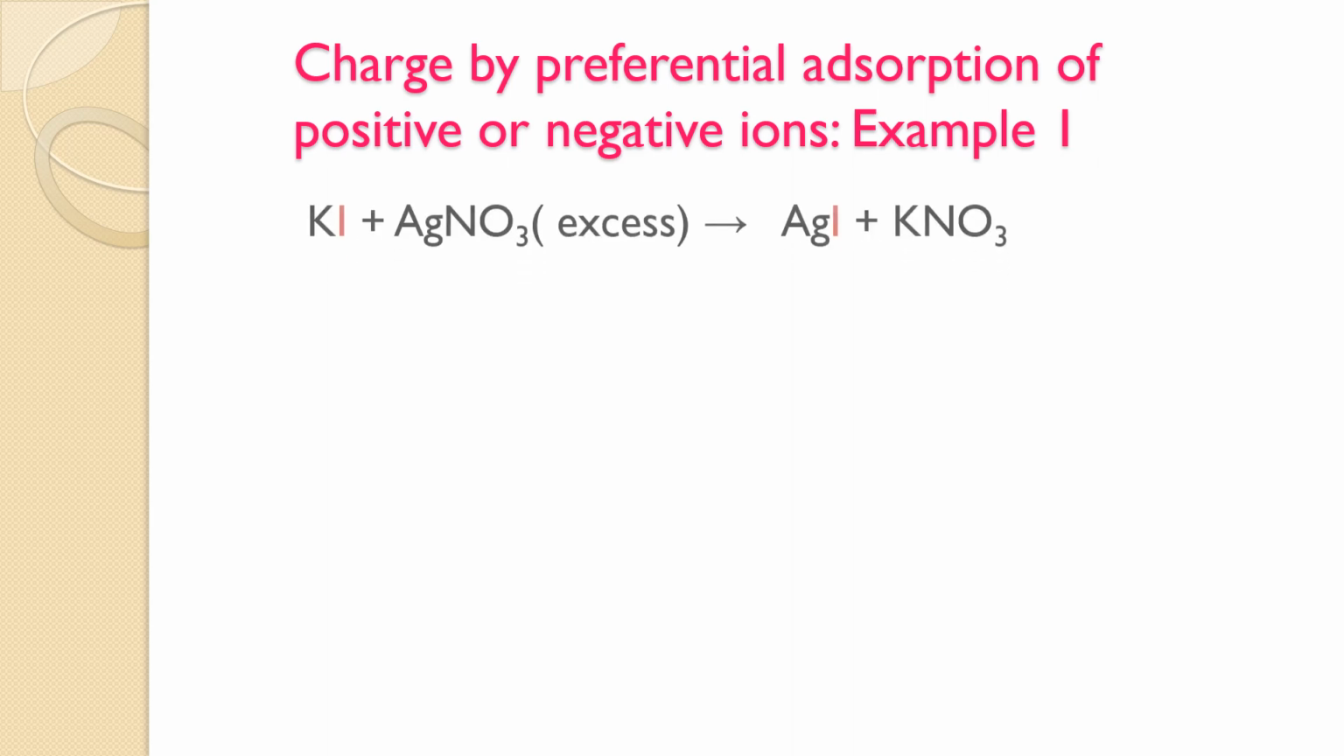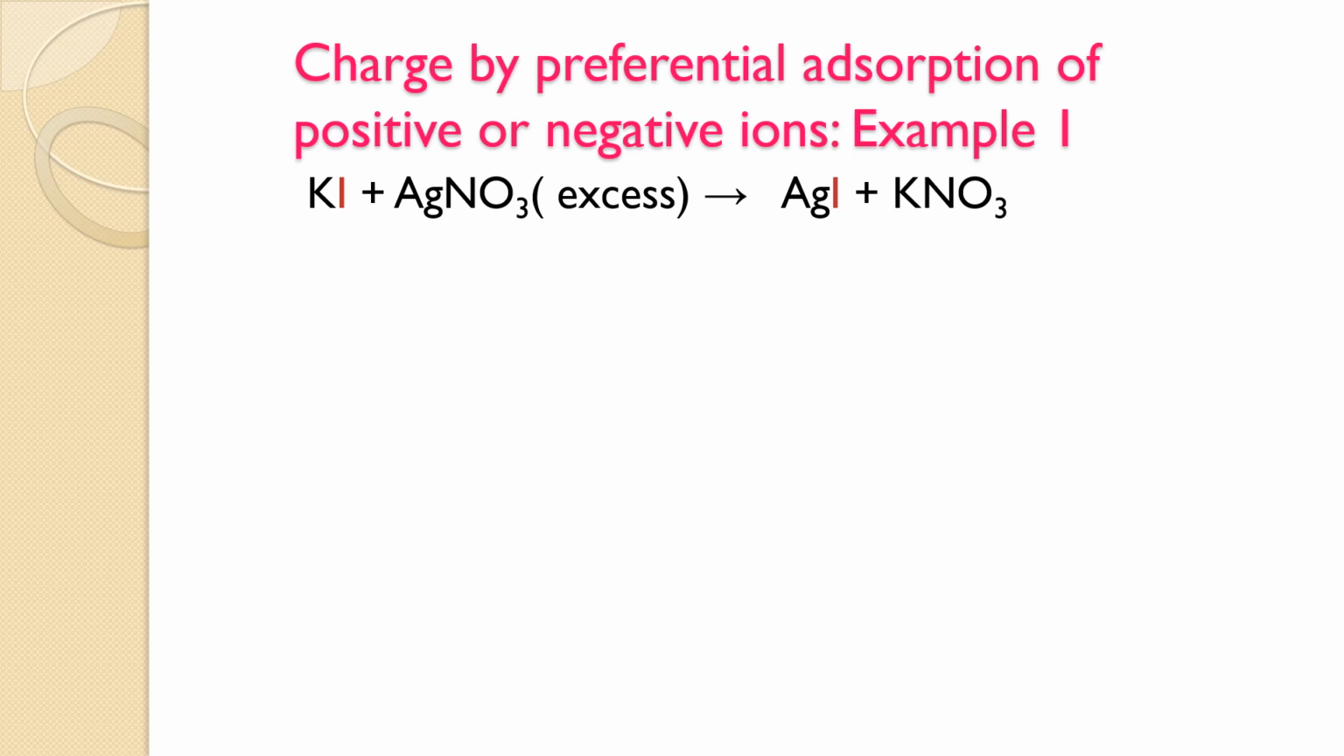First example, potassium iodide. Whenever it reacts with silver nitrate, it will form silver iodide and vice versa. But in this case, silver nitrate is in excess. So, on reaction, it forms a colloid of silver iodide. Now, the question arises, why does the silver ion get adsorbed over here? Because it is the only common ion which is present in excess, and hence it gets adsorbed on the surface of silver iodide, resulting in the formation of a positive colloid.